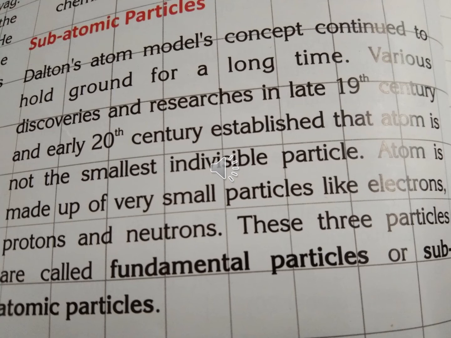Okay. Next we will study about the discoveries of fundamental particles. What do you see in the picture? J.J. Thomson. The first subatomic particle to be discovered was the electron, identified in 1897 by J.J. Thomson.